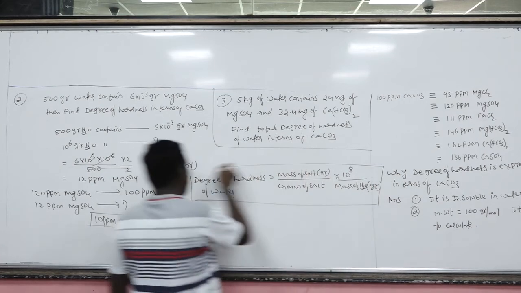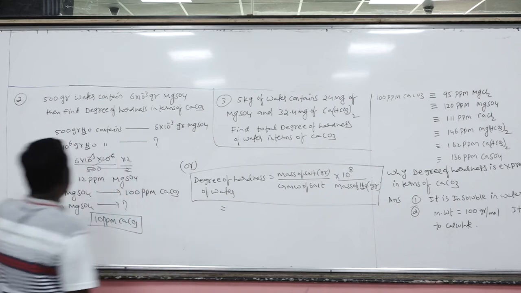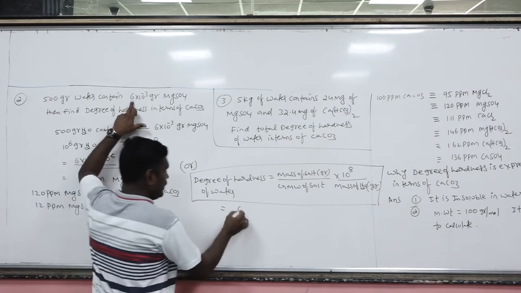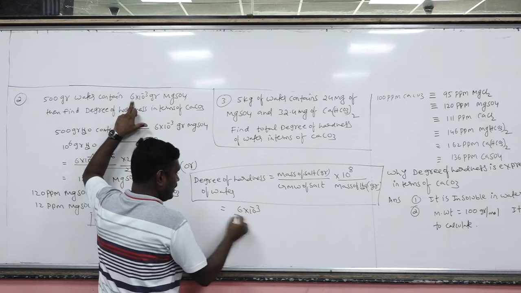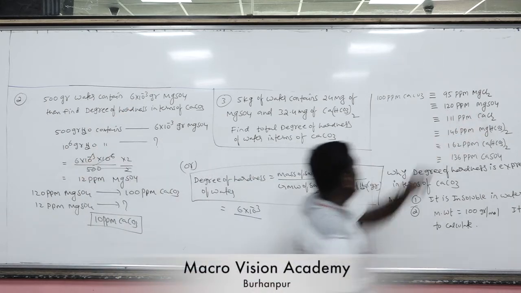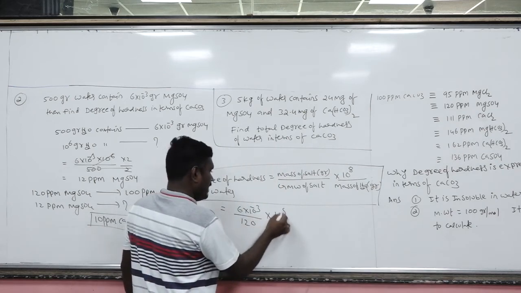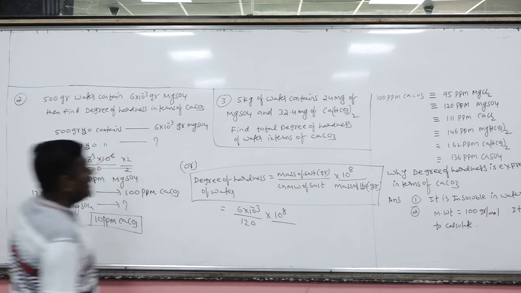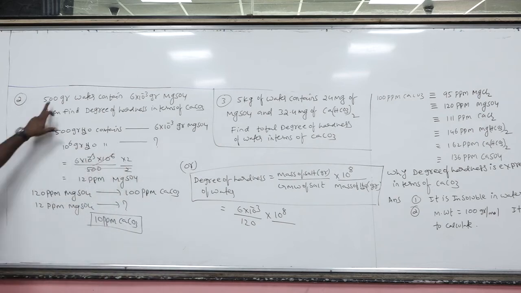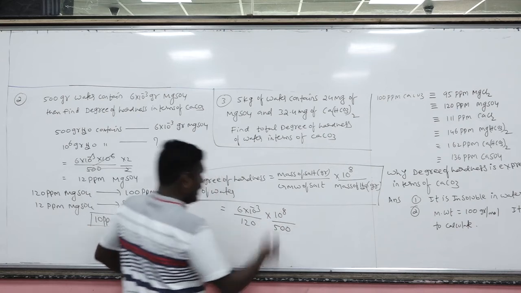Okay. Now, what is the mass of the salt given to you? 6 times 10 raised to minus 3. What is the molecular weight of MgSO4? MgSO4 1 mole corresponds to 120, times 10 raised to 8, divided by the mass of the water in grams. Yes, already it is given as 500 grams.